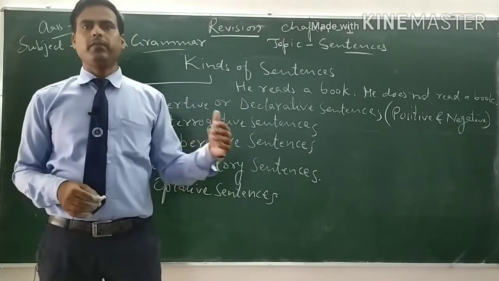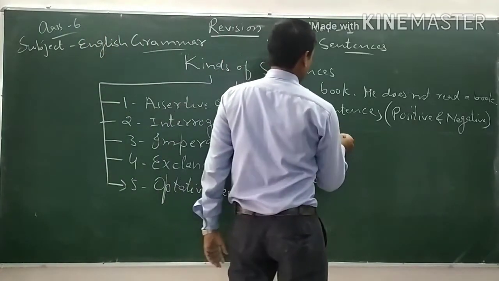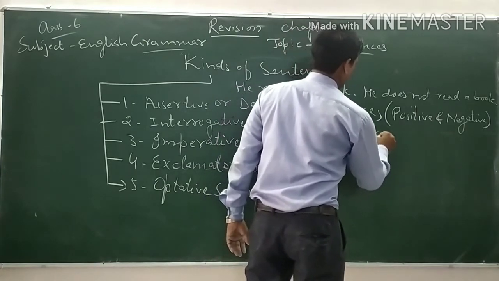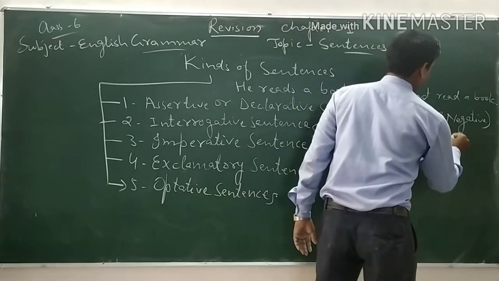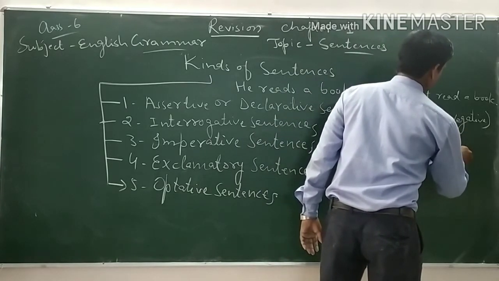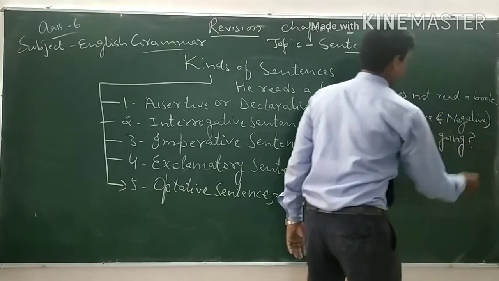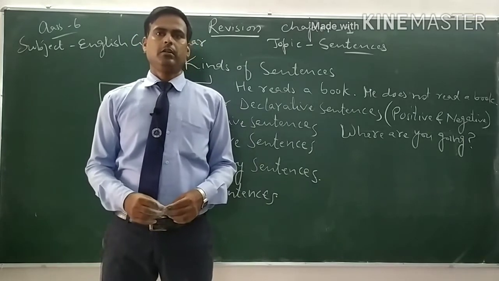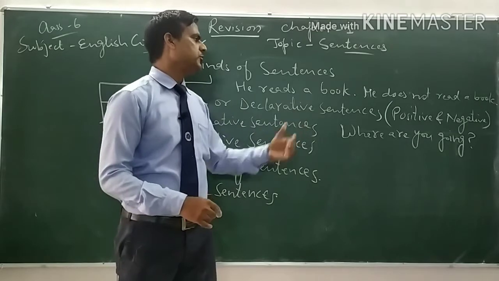For example, what, when, why, etc. So see the example. Where are you going? This is an interrogative sentence because we are going to ask a question.